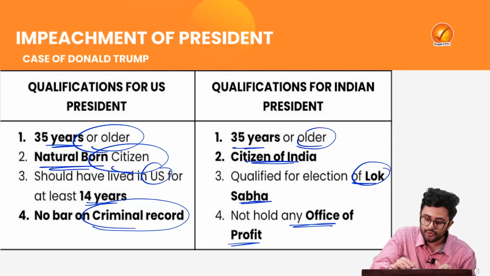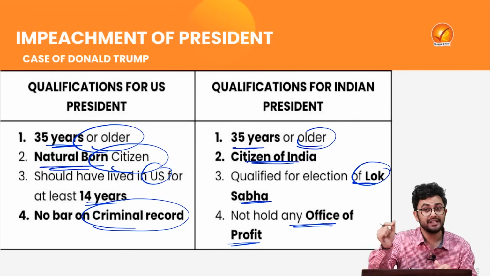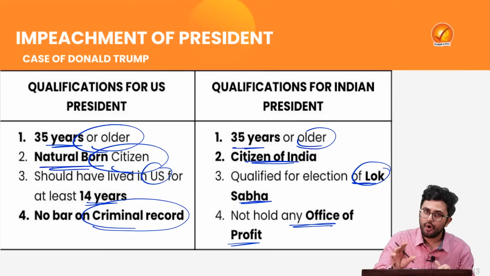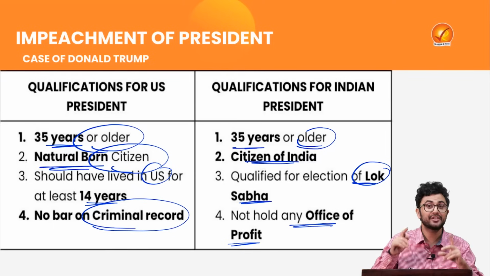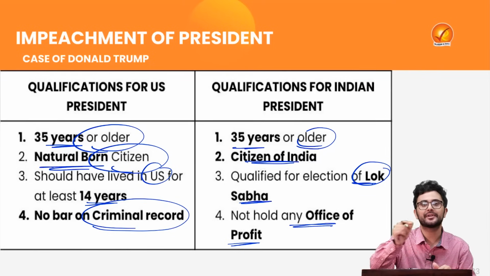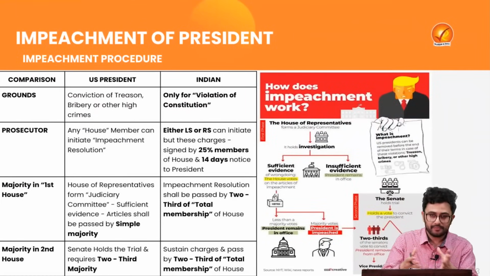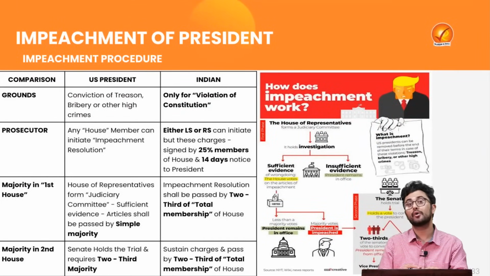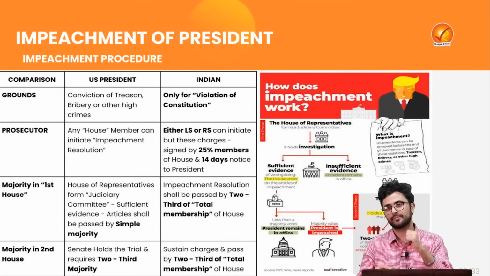However, when it says that you shall be qualified for the election of Lok Sabha, that is a very interesting twist. Because if you have been criminally convicted for more than 2 years, then you are disqualified to contest the election for Lok Sabha, and thus you will also be disqualified to contest the election for president. In continuation of this argument, we are also going to talk about the impeachment procedure and the difference between the Indian and US president.